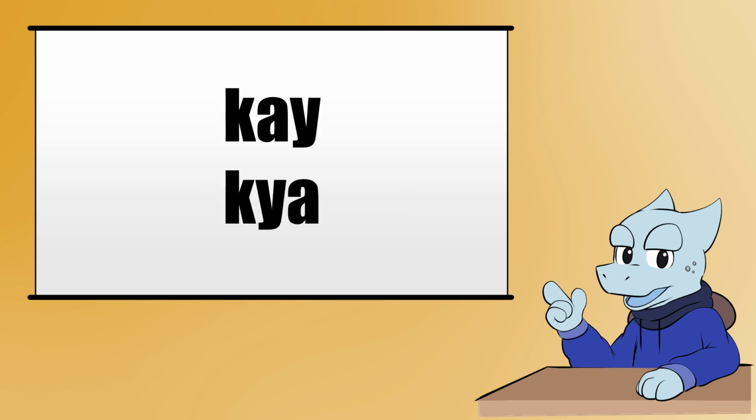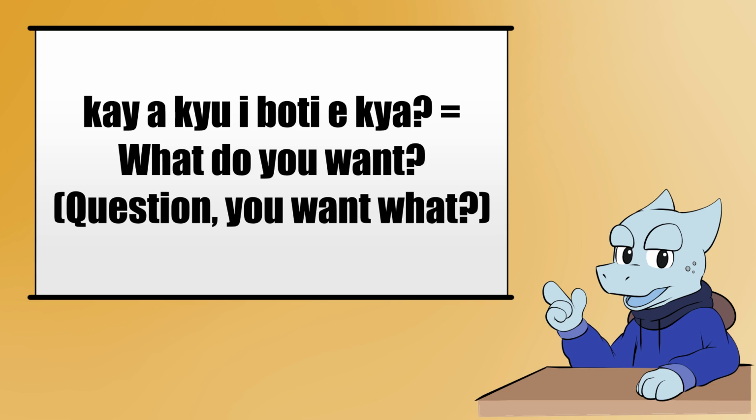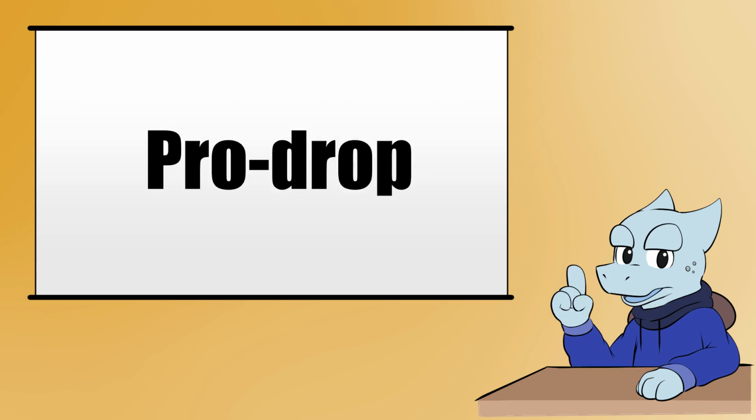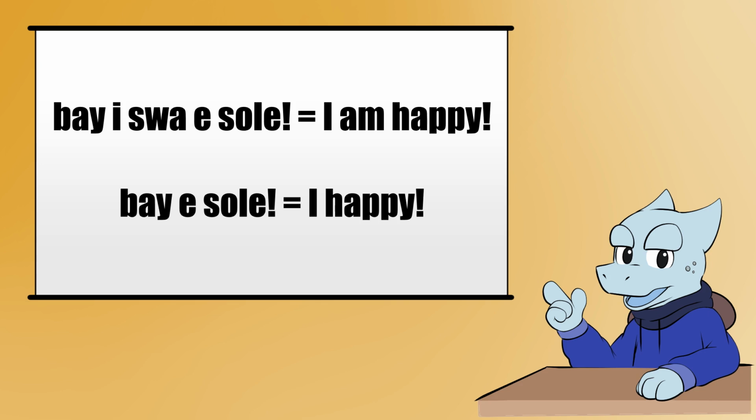For questions, you simply start with the question marker kai and replace what you're asking about with kya. Kai kiwi botia kya literally means, question, you want what? As a note, something that sets Dasopya apart from other auxlangs is that it's pro-drop, which in Dasopya's case means that you can drop any part of a sentence that's obvious from context. Bai swa sole means I'm happy, but you can also say bai sole, which directly translates to I happy, while being grammatically correct.